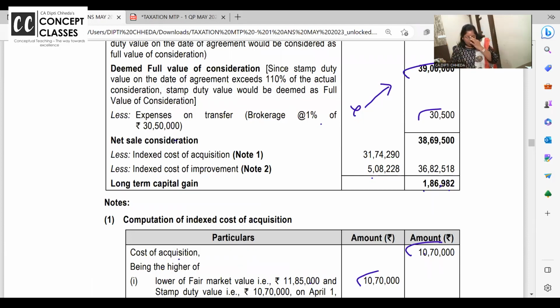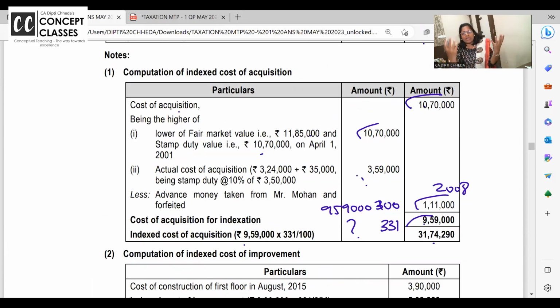Okay, now cost of acquisition is generally original cost or FMV, whichever is higher. But if it is the stamp duty value, then take the stamp duty value. Okay, advance money forfeited is deducted from cost of acquisition because this is forfeited in 2008.